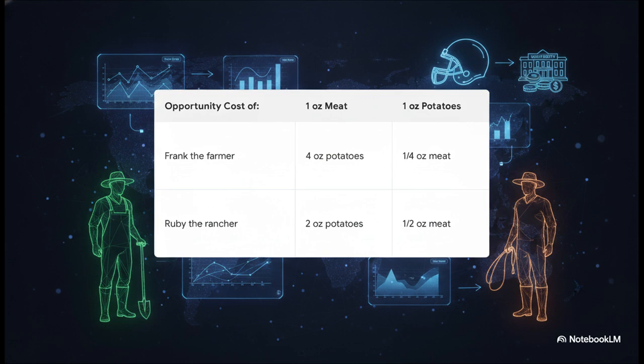We actually make these calculations subconsciously all the time. Think about star college athletes. They calculate their opportunity cost perfectly when they decide to drop out of school. The millions they can earn playing professional sports immediately makes the opportunity cost of sitting in a college classroom way too high. The cost of a choice isn't just the money you spend, it's the invisible ghost of the alternative you killed to make it.